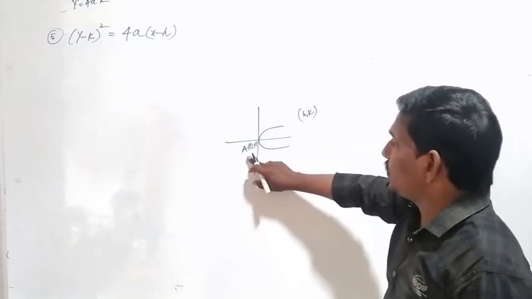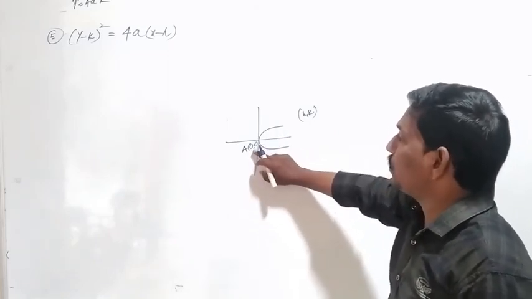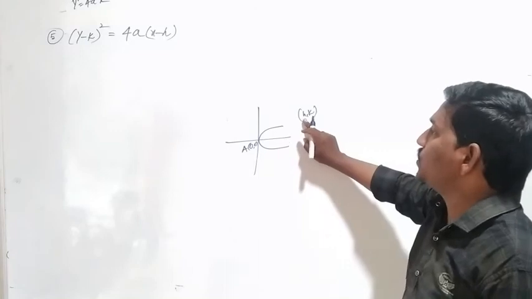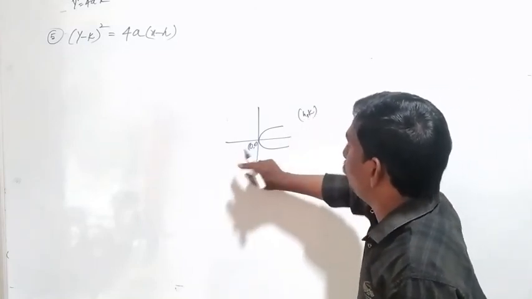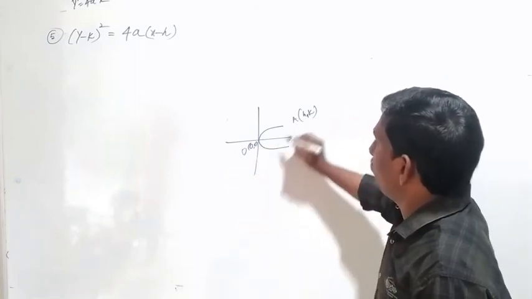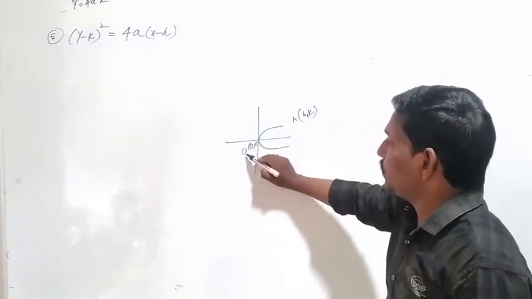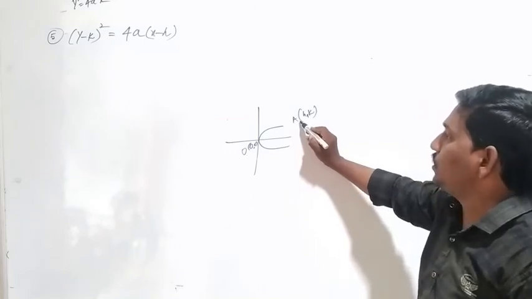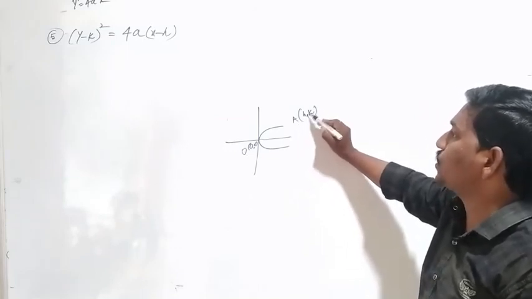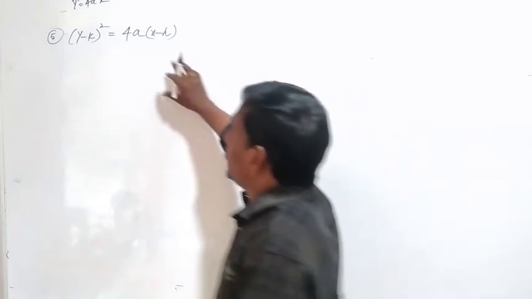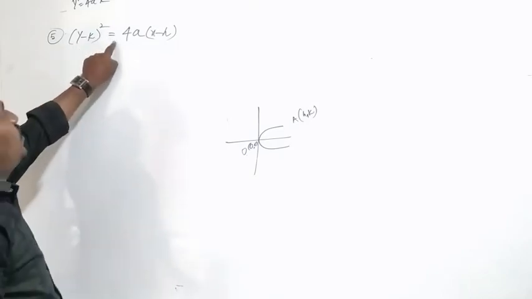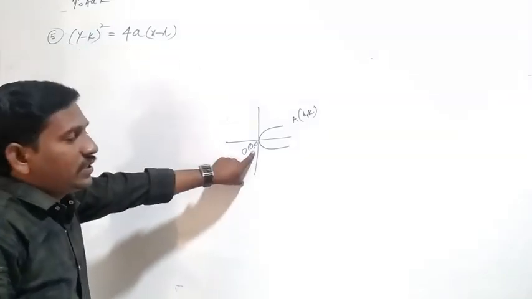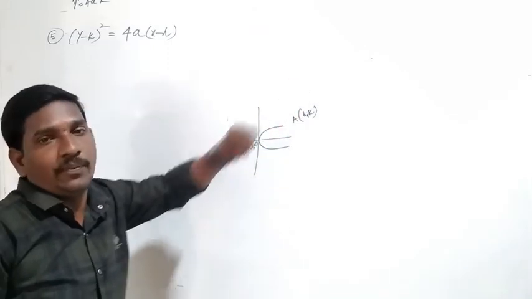So the origin is shifted from 0, 0 to h, k. This is denoted by O. The changed or shifted origin A equals h, k. So the equation of the general form of the parabola is y minus k whole square equal to 4a into x minus h, when the origin is shifted to h, k.